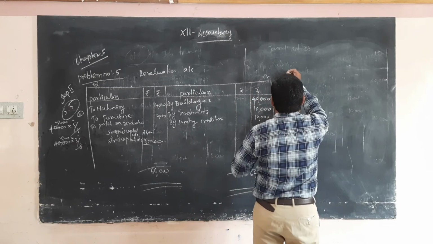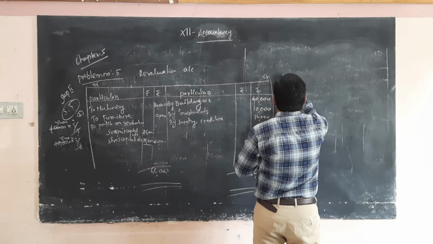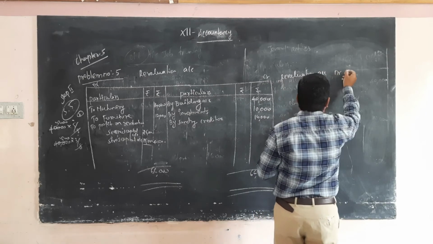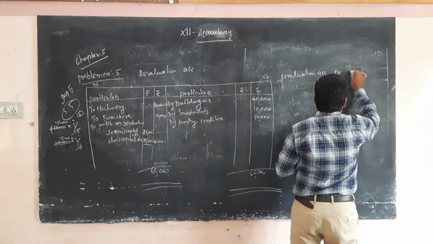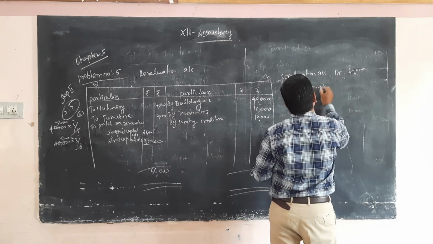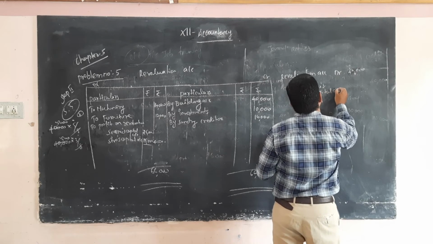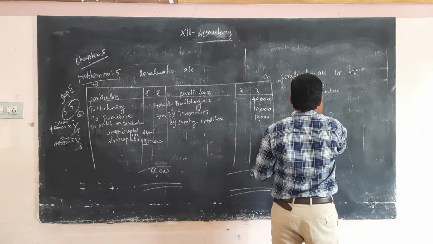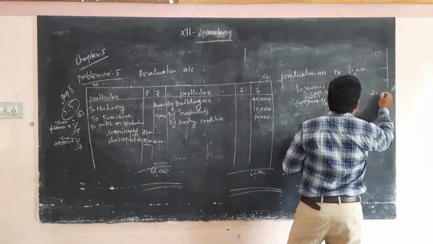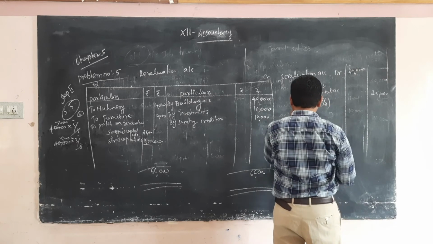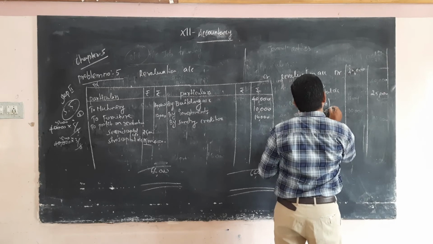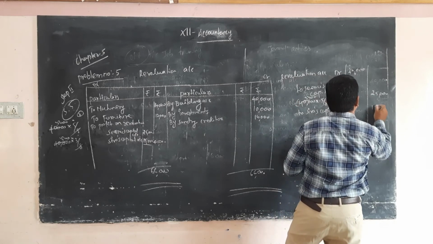So now the last entry, revaluation account debit 40,000 to Sinus capital account, 40,000 into 5/8, 25,000, to Siva's capital account 15,000.